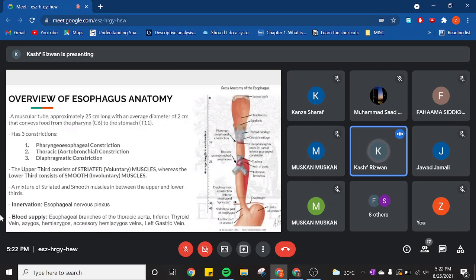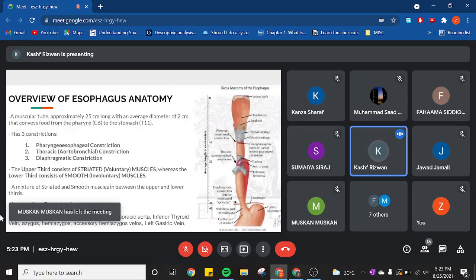I'm not going to go into the details of everything, but it's important. We will have this in the MCQs also, that certain pathologies are more common in the upper third or the lower third, and so on. So that's why it was important to mention here. The innervation is from the esophageal nervous plexus. Now, in the blood supply, the artery is supplied by the esophageal branches of the thoracic aorta.